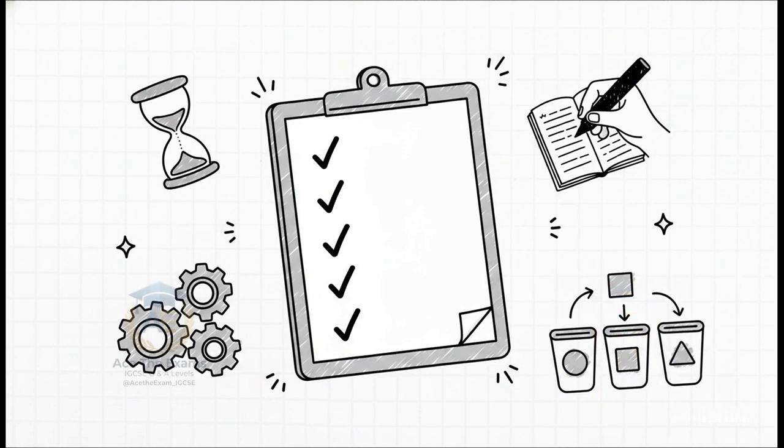So let's lock in those top marks right now with this rapid-fire A-star exam checklist. 1. Manage your time effectively according to the question weightage. Please do not spend 20 minutes on a basic 3-mark calculation. 2. Write legibly in all your T accounts. Help the examiner give you points. 3. Show absolutely all of your workings to capture every single method mark available, even if you start to panic at the very end. And 4. Systematically and accurately classify your revenue versus capital items before you write down a single number.